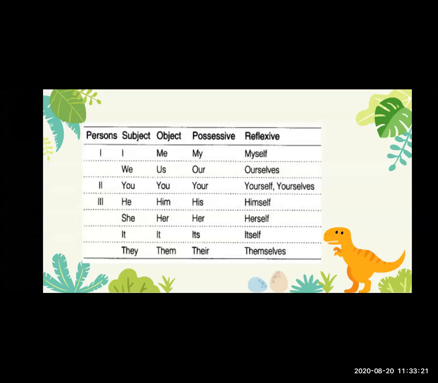When we note the possession, that is the possessive pronoun. With the possessive pronoun, we need to write the noun also. My pen. Pen is a noun. So with the possessive pronoun, we need to write the noun also.